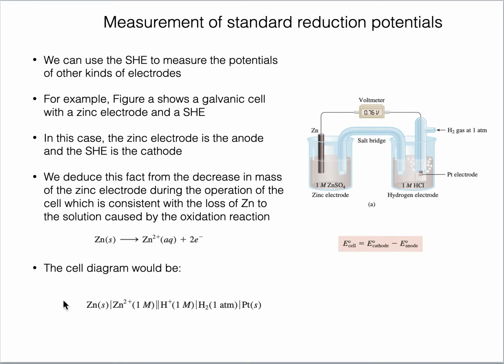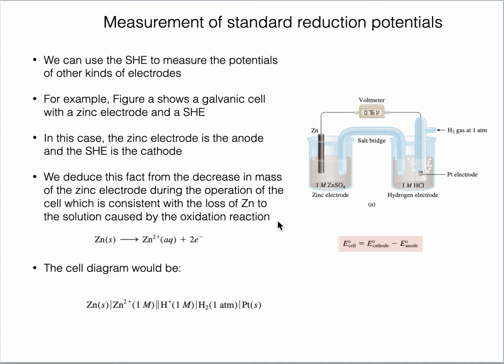It is coupled with the SHE electrode. Zinc solid is in contact with Zn2+, which is this electrolyte, and the concentration is 1 molar. We have to maintain the standard conditions, and that is in contact with a salt bridge, and then the hydrogen ion HCl solution, which is 1 molar, which is in contact with the hydrogen electrode. We also have to take care of platinum. So here we represent two things at this side: hydrogen gas, which is in contact with the platinum electrode. We have to mention both of these components, hydrogen gas and platinum solid.